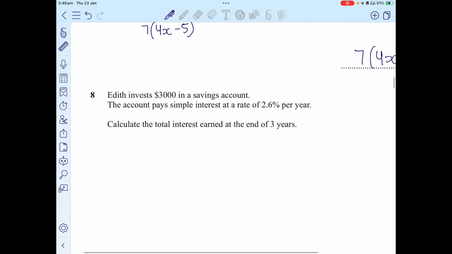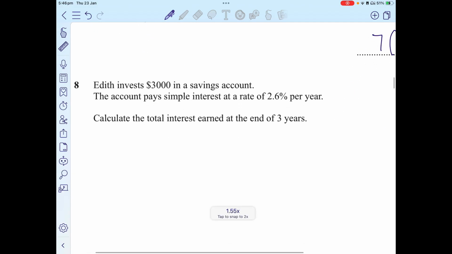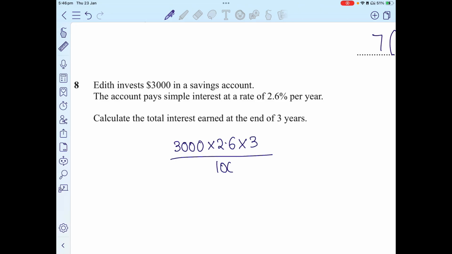Then it says that Edits invests 3,000 in a savings account. The account pays simple interest at a rate of 2.6% per year. Calculate the total interest earned at the end of 3 years. So the formula is you take the amount, which is the original amount 3,000, you multiply it by the rate 2.6, and you multiply it by 3, and you divide the whole by 100.